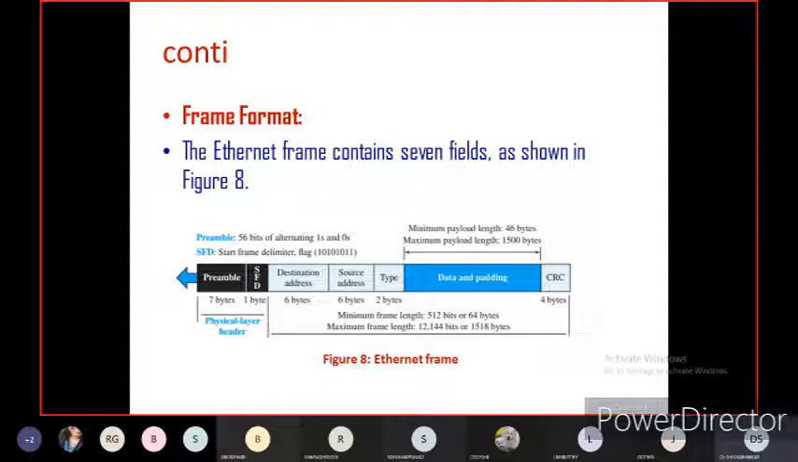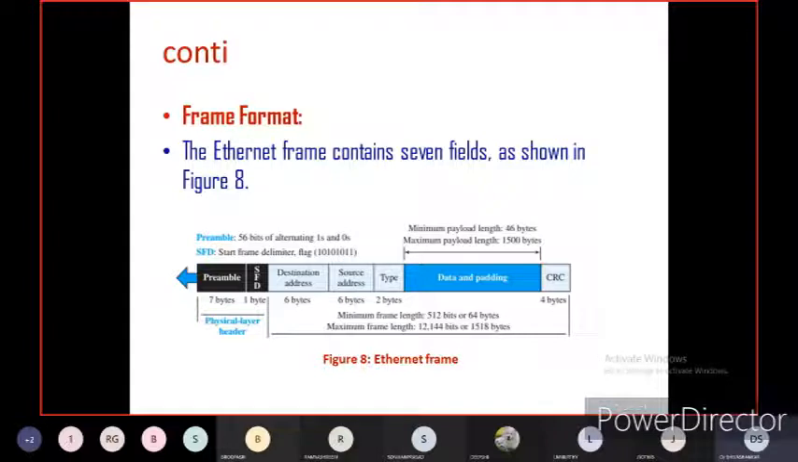So the preamble is 56 bits of alternating ones and zeros. Of course, the data frame is nothing but D0 to D7, meaning 0 or 1, or D0 to D15, 16 bits. SFD, that is the start frame delimiter flag, is 8 bits, 1101 0101 from right to left. Then the minimum payload length is 46 bytes. The maximum payload length is 1500 bytes. Then the minimum frame length is 512 bits or 64 bytes, depending on the data width available in the network.